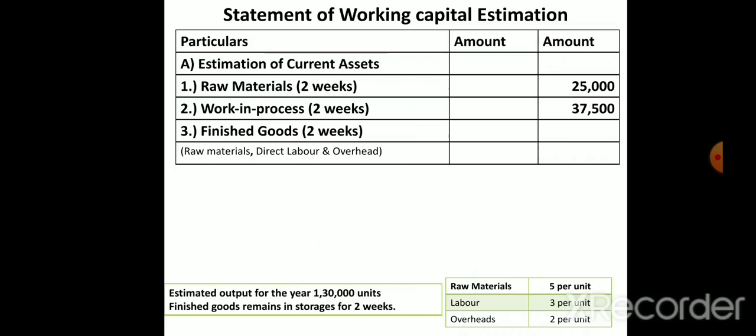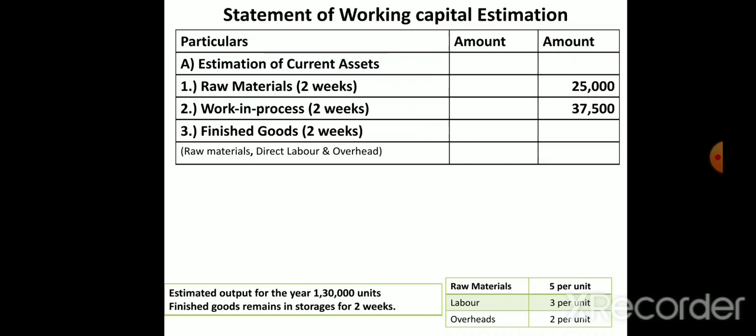So here we have already calculated the total value of raw material is 25,000. Work in progress is 37,500. So students, this is the same one format. Individually we have to calculate, but here there is no space. That's why I have removed all the steps. Only the final answer I have taken. But while solving, write all the three points.